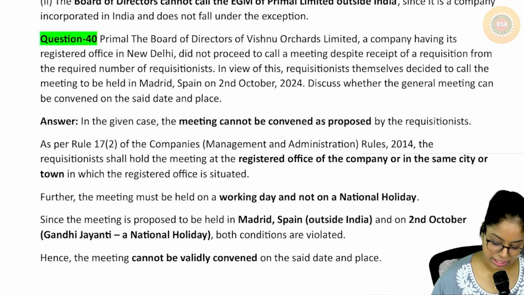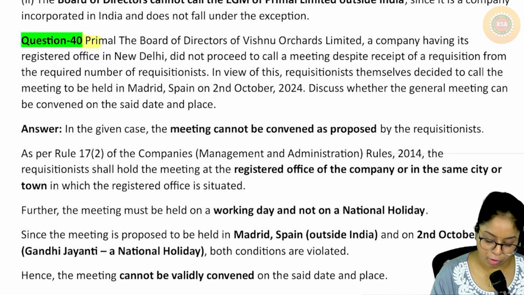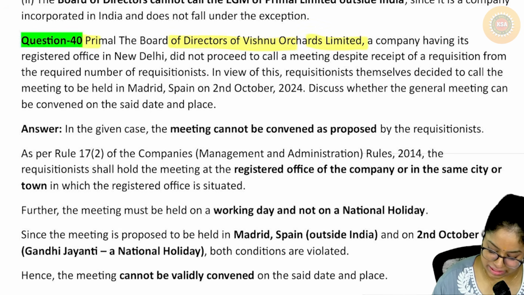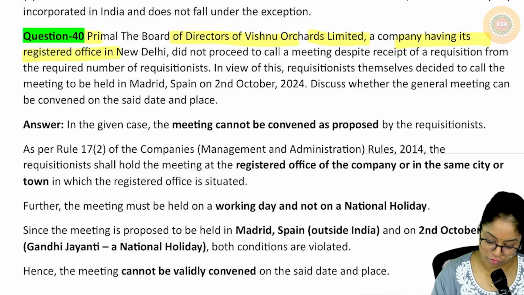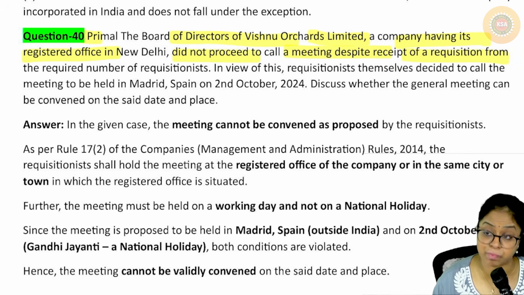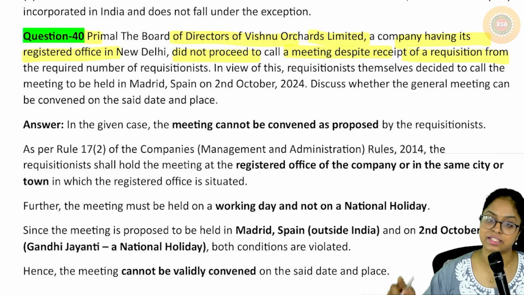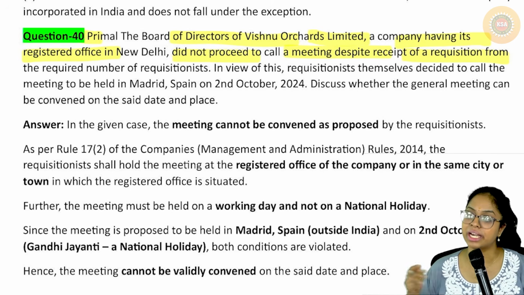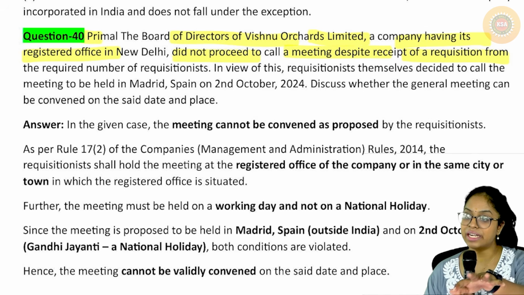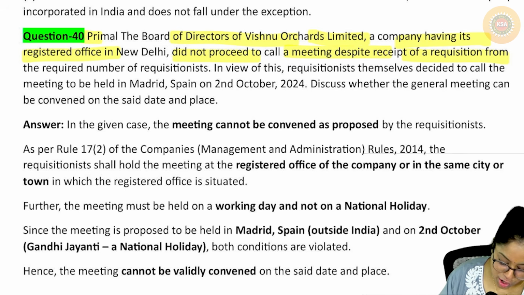Moving on to the next one. The board of directors of Vishnu Orchids Limited, a company having its registered office in New Delhi, did not proceed to call the meeting despite the receipt of requisition. Under section 100, the requisitionist has asked to call for a meeting. Within how many days should you call? Give 21 days notice and call the meeting within a maximum of 45 days. But this guy did not call at all. The required number of requisitionists have given the request, but he has not called.